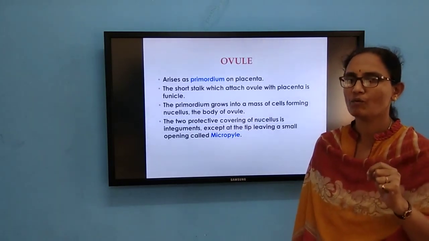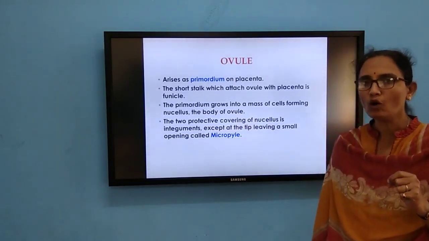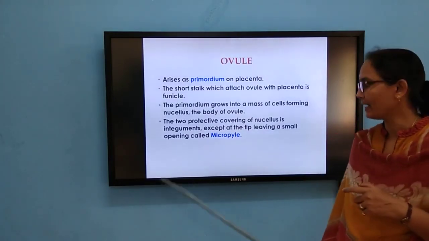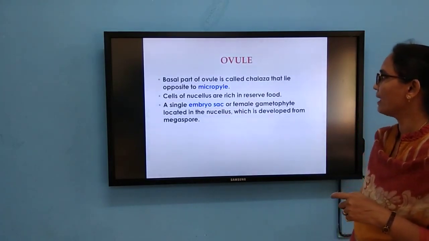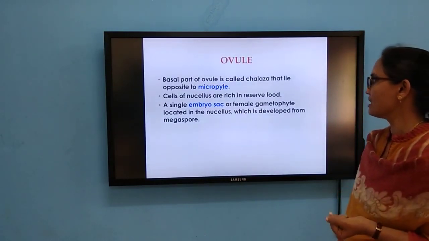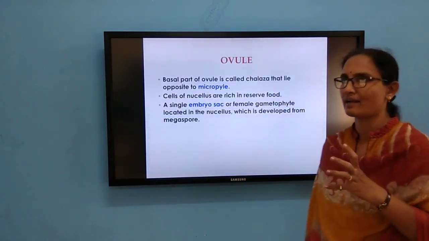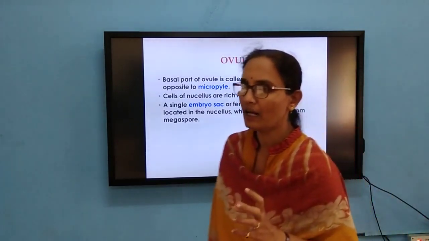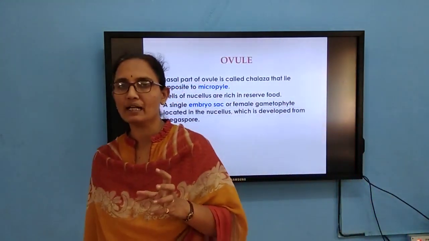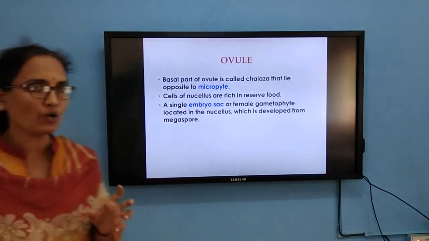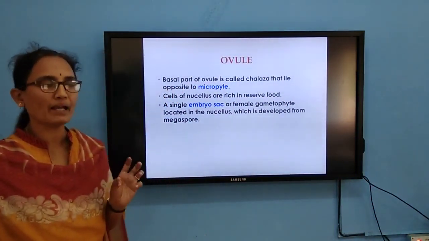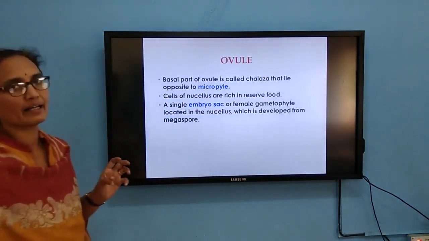When it comes to the diagram, I will show what the micropyle is. The cells of the nucellus are rich in reserve food, and there is a single embryo sac. In case of the ovule, which one is called the female gametophyte? The embryo sac is called the female gametophyte.